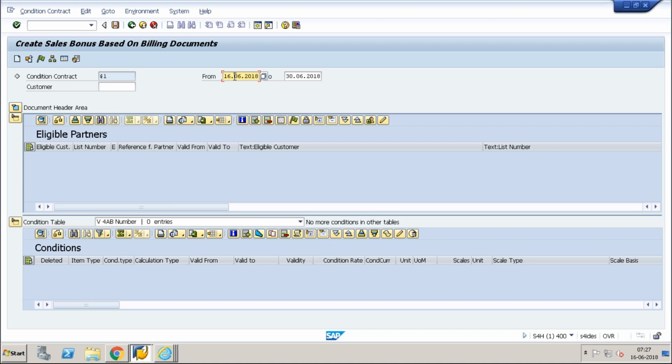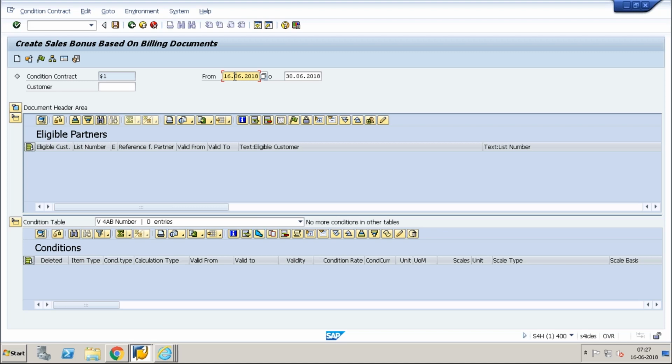So normally when you're talking about a contract, when you create it in VA41, there is a contract from date and end date. So in that start date and end date, if the contract is valid, then only it will have a subsequent impact. If the contract start date and end date is not valid, the subsequent document will not have any impact with this contract. The same holds good here also. So we are talking about the condition contract. So how many months do I need to give a settlement? How many months do I need to calculate the accruals?